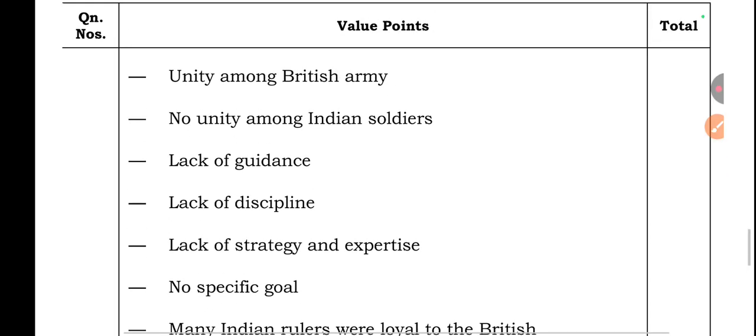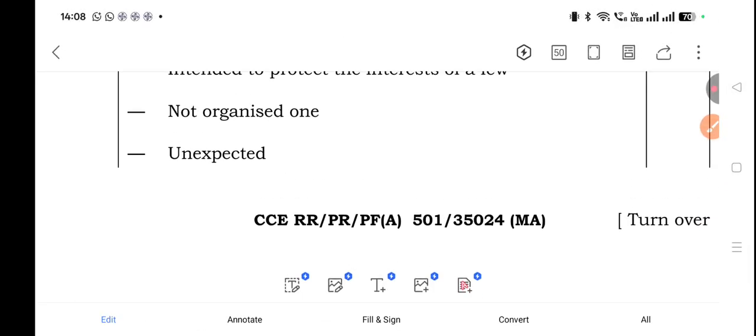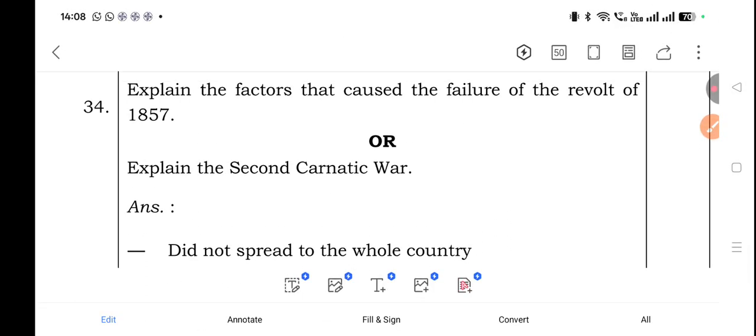This is the fixed question. Several times I told you, this is everywhere. Every question paper they ask this question. For this question they asked another R type question.